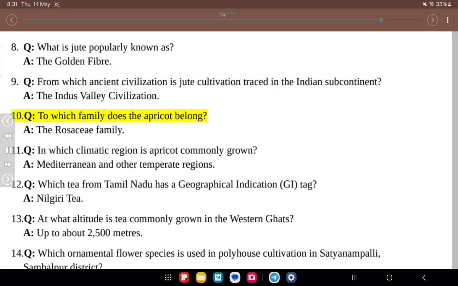10. Q. To which family does the apricot belong? A. The Rosaceae family. 11. Q. In which climatic region is apricot commonly grown? A. Mediterranean and other temperate regions.